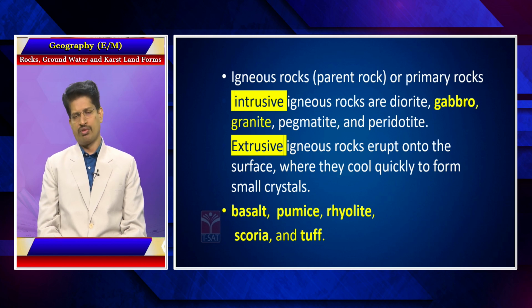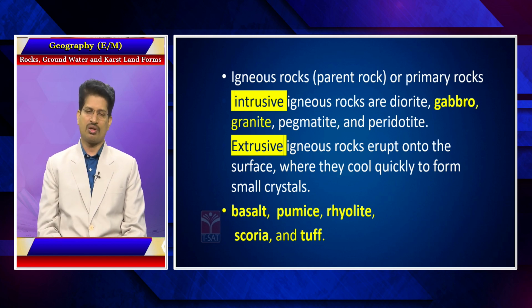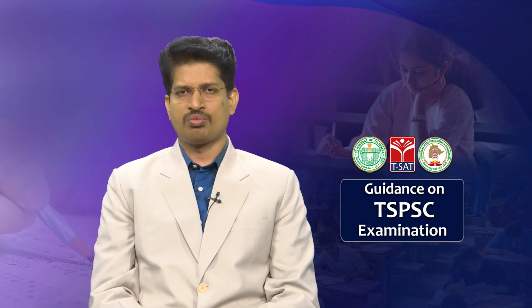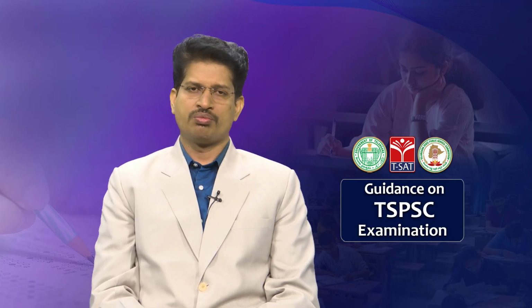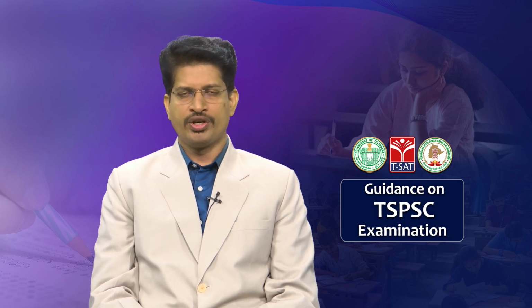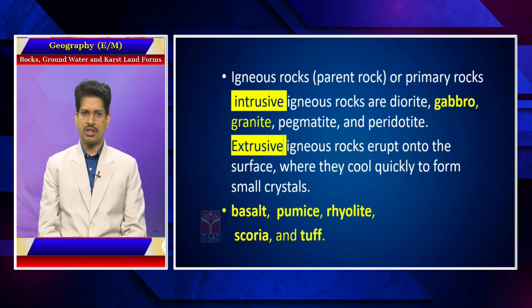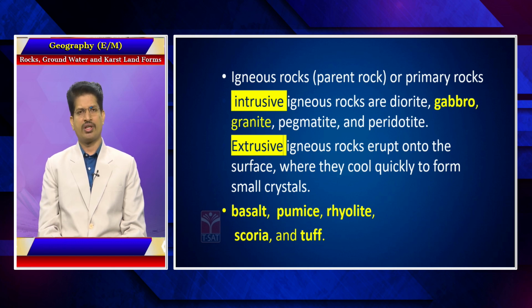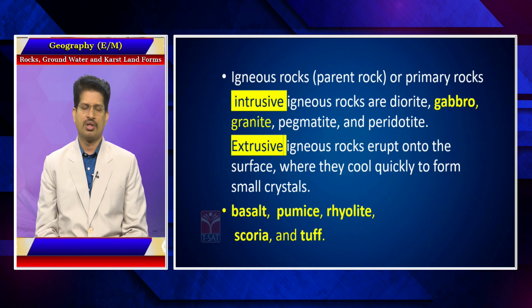So, even while framing a question, they may ask you, out of these igneous rock bodies, what are intrusive igneous rock bodies and what are extrusive igneous rock bodies. They may give you a question based upon this to differentiate examples of different intrusive and extrusive igneous rock bodies. There are certain examples being given here. Basalt is an example of an extrusive igneous rock body. Pumice, rhyolite, tuff and scoria are examples of extrusive igneous rock bodies.